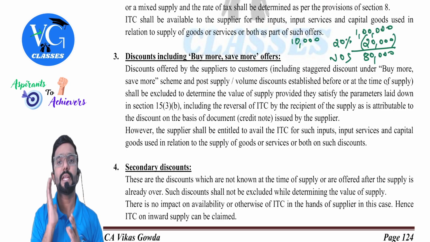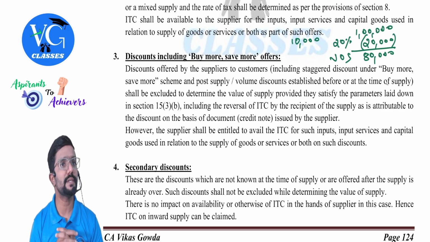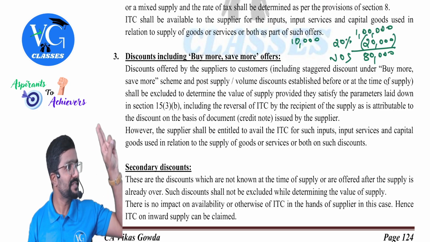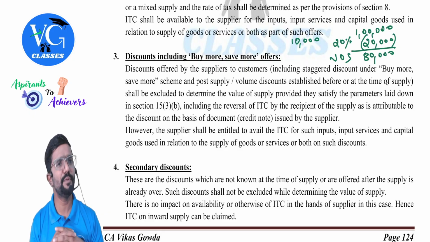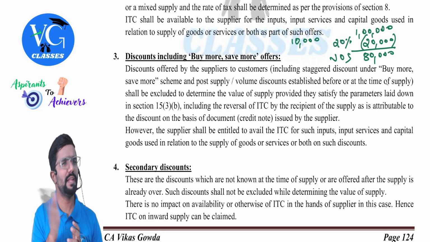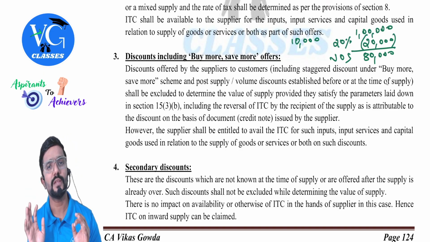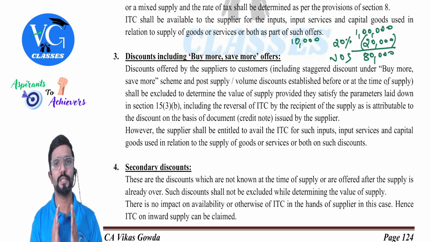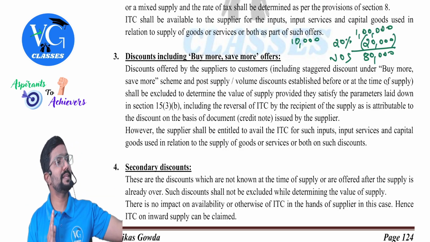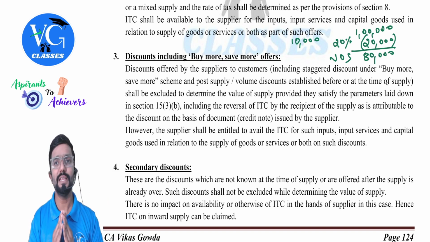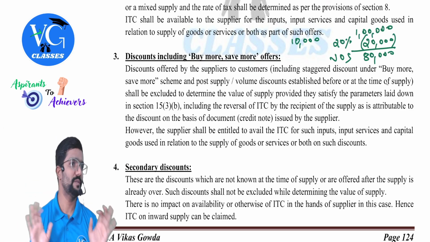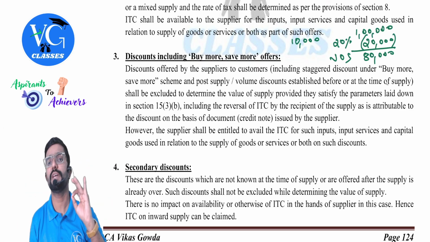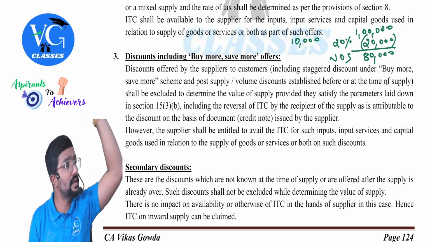Okay. Now, can I claim the full 10,000 credit or minus 20%? On my sales, I give 20% discount. So, on my inward supply, I have paid a total of 10,000 GST, which is input tax. Can I claim full credit or any deduction like 20% less? Nothing like that. Can I claim the full 10,000 credit? Yes, guys. Just because a discount is given by the supplier on his outward supply doesn't mean that on inward supply, whatever GST he has paid, we need to apply the discount on that also. No, nothing like that. Is that clear? Yes. Full credit available? Yes, provided he has satisfied all the conditions.